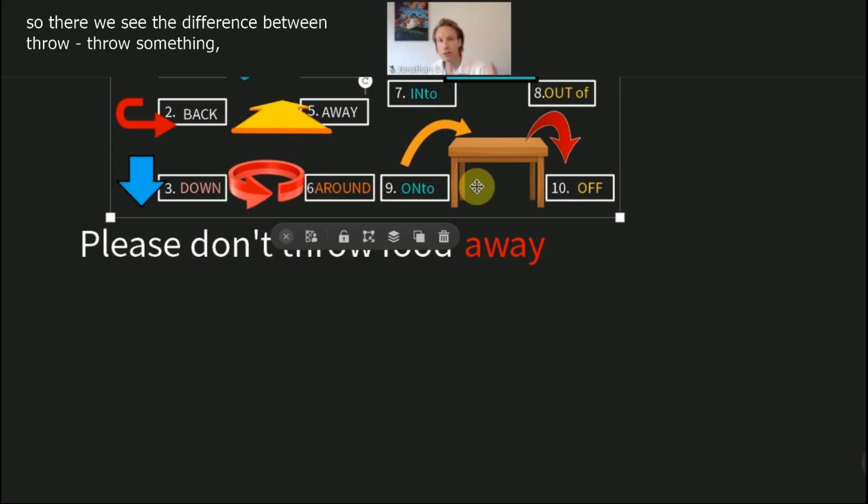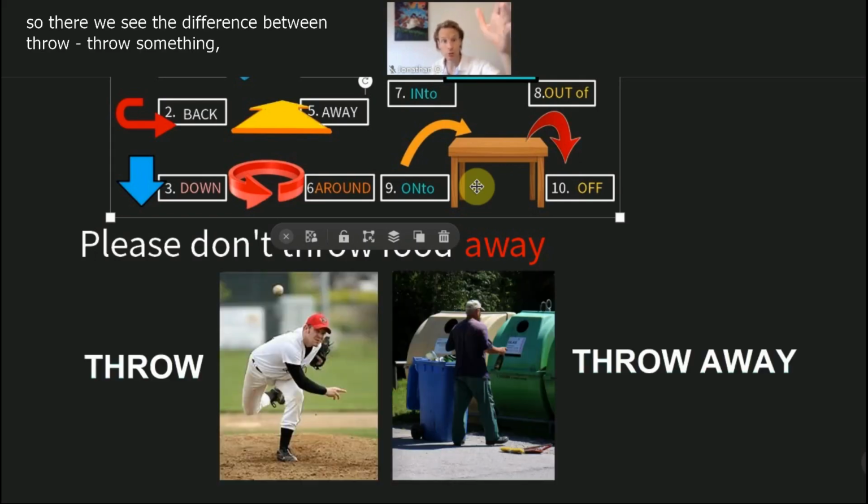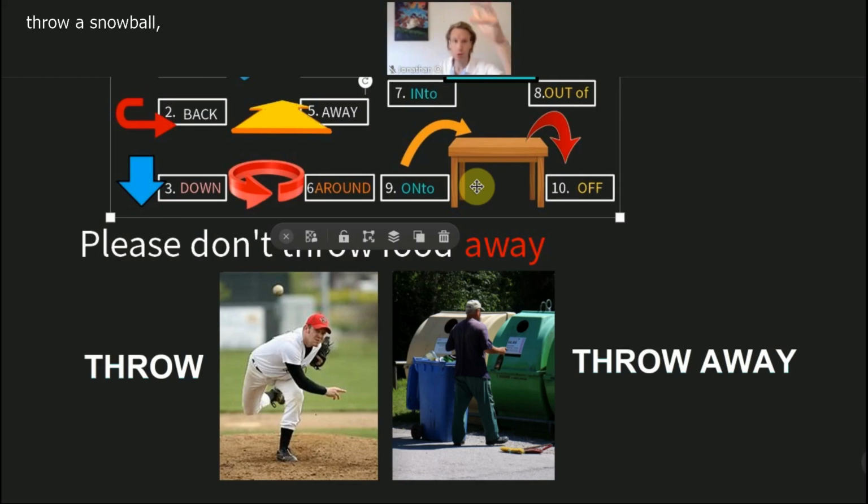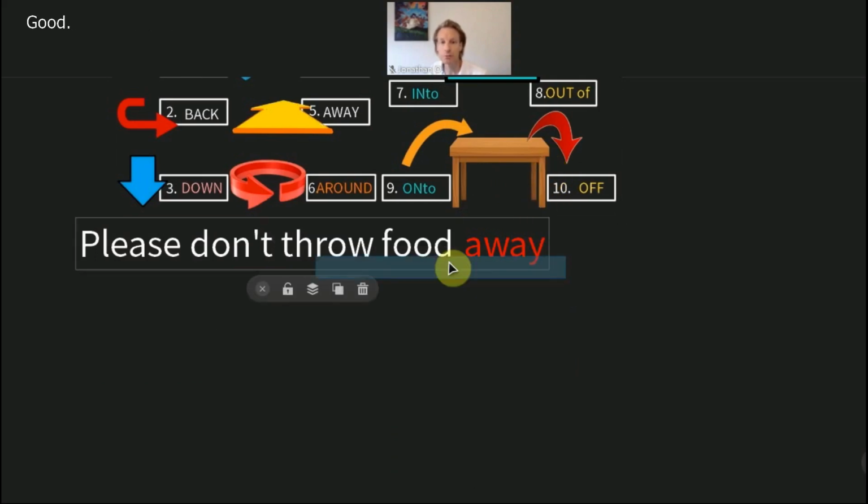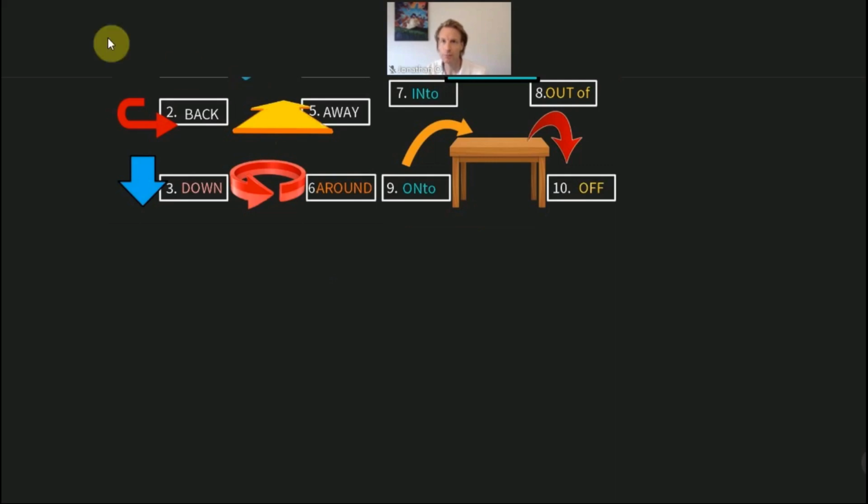Okay? So there we see the difference between throw something, throw a snowball, throw a ball, for example, and throw away, which is to put in the rubbish. Okay? To put in the trash. Good. Let's go for question number 2.